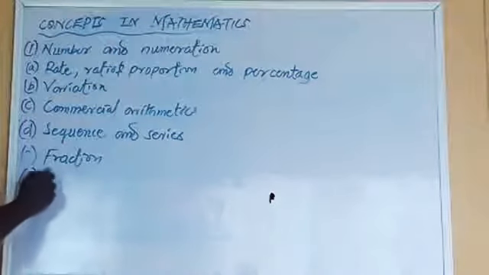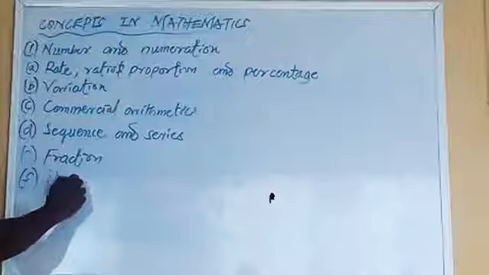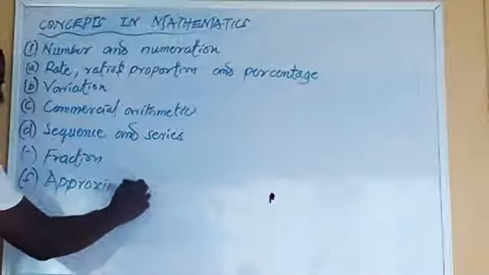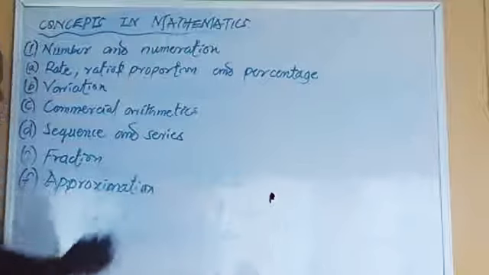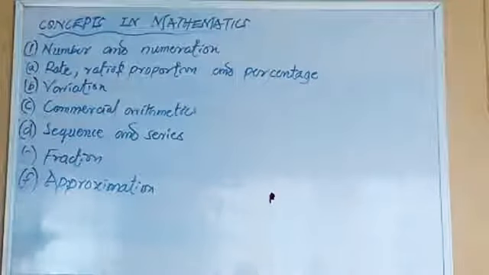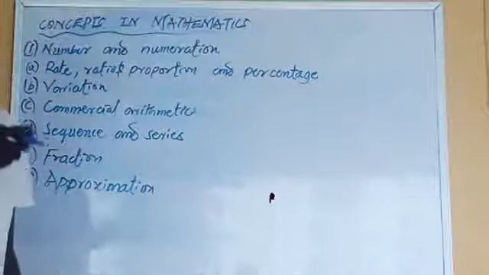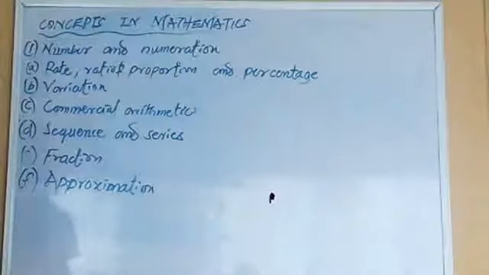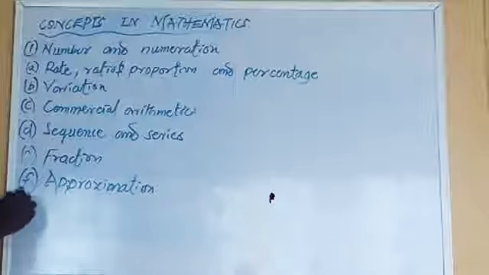That is approximation. Approximation. We all know what approximation is. This one is three things there. Either you talk about whole number, you talk about decimal place, or you talk about significant figures. They are there. Then the last thing here is